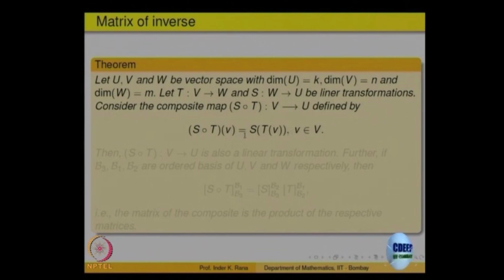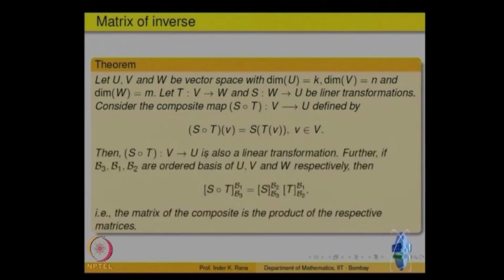So, this is a map from V to U, right, from the first to the last one. The claim is that this is again a linear transformation. Composite of linear transformations is again a linear transformation. Now, what we want to do is find out a relation. Supposing on V I fix a basis, on W I fix a basis, and on U I fix a basis.